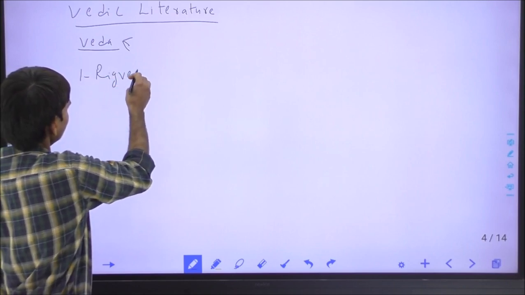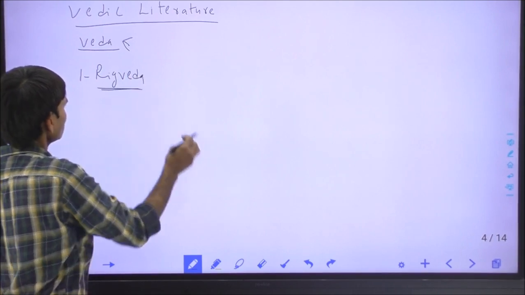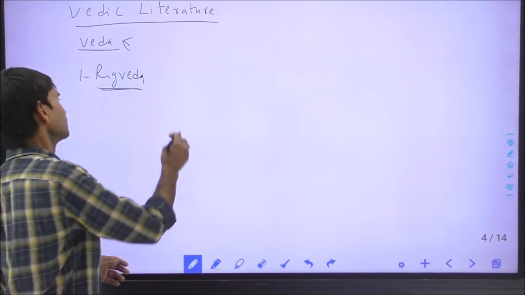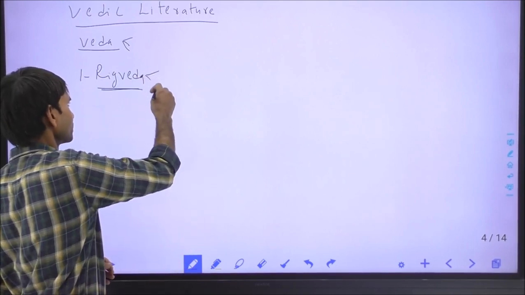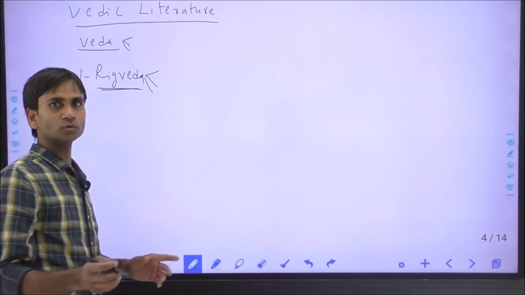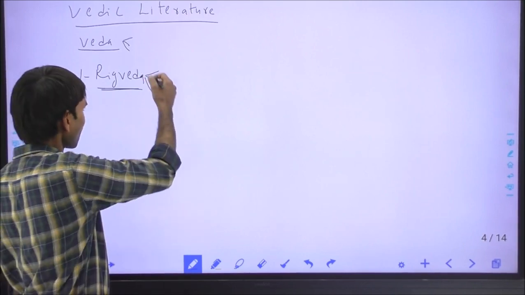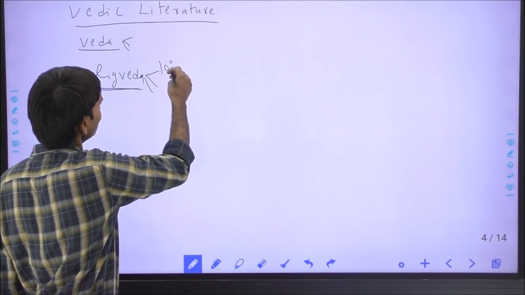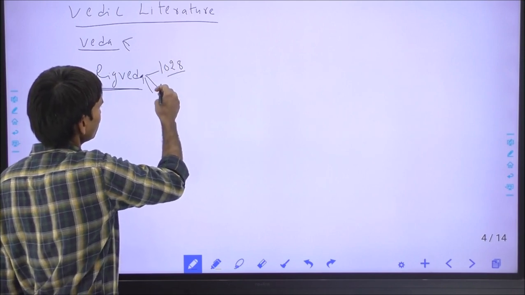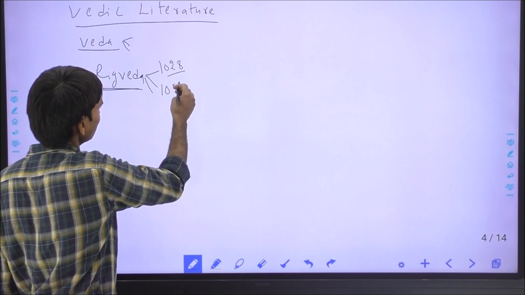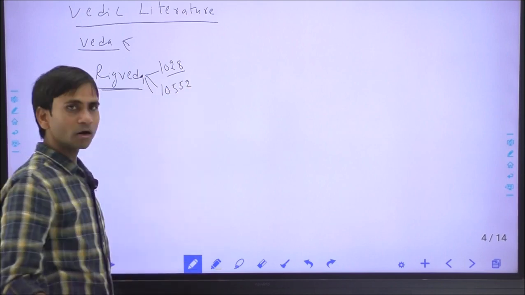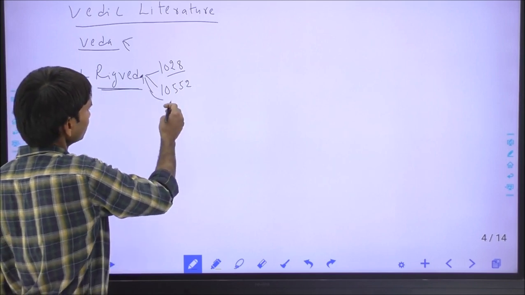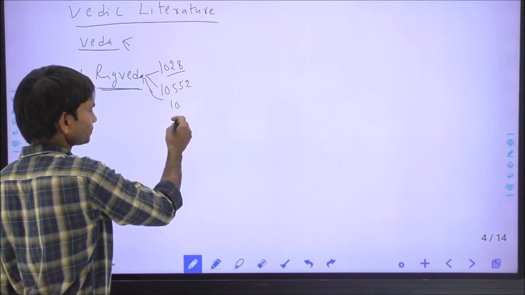Rig Veda is not only India's but the world's first scripture or text, and it was first written during 1500 to 1000 BC. It is the largest Veda, and it has 1028 Suktas, around 10,550 to 10,600 mantras or verses, and there are 10 mandals or chapters.